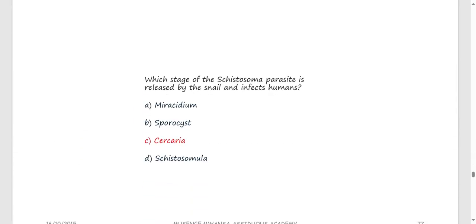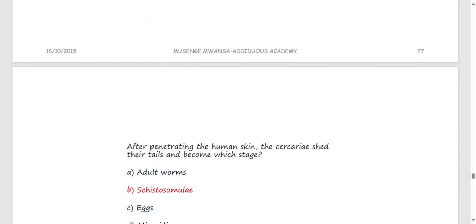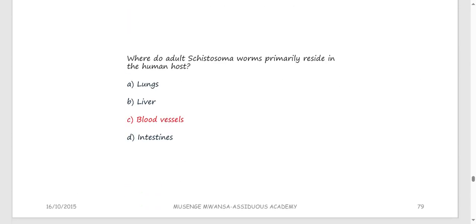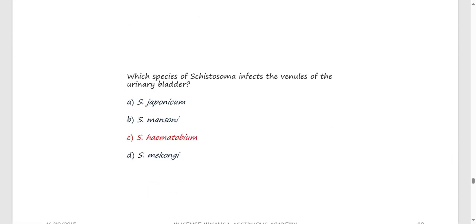Which stage of the schistosome parasite is released by the snail and infects humans? Again, this is the cercaria. What enters the snail is the miracidium. After penetrating the human skin, the cercariae shed their tails and become which stage? Once they enter the body, they become the schistosomula. Where do adult schistosomes primarily reside? They reside in the venous plexuses, that's the blood vessels.